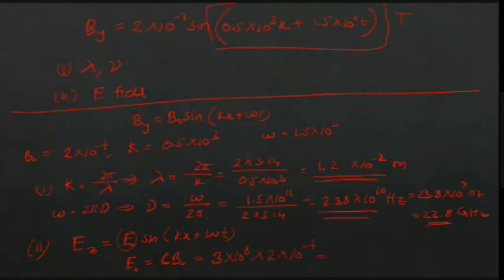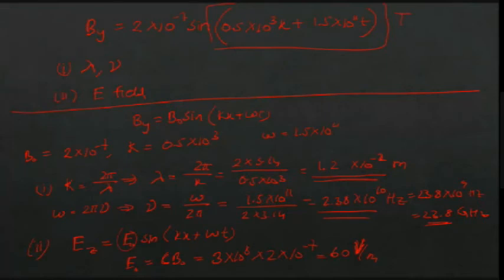So what will you get? 60. 60 into 10 raised to 1, that is 6 into 10 raised to 1, or you will get 60. What is the unit? Electric field, what is the unit? Volt per meter. First chapter. Volt per meter. Okay. Now tell me what is Ez equal to.